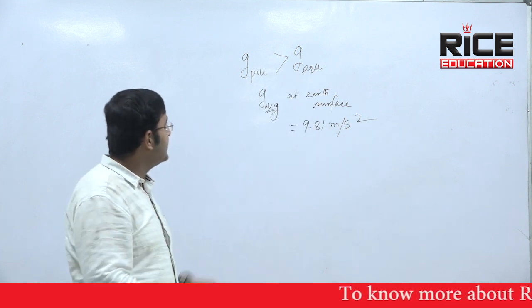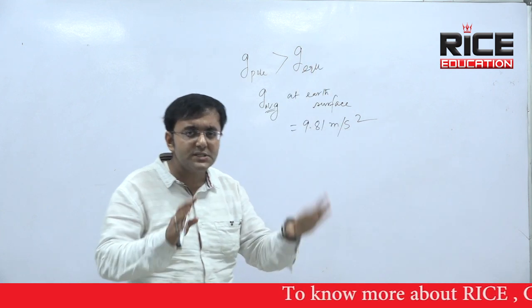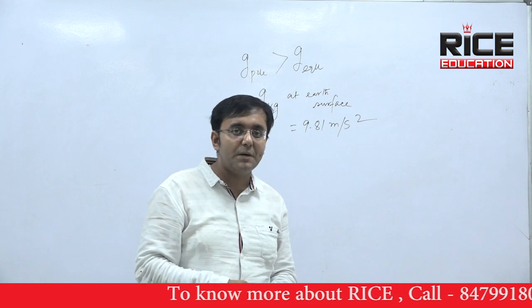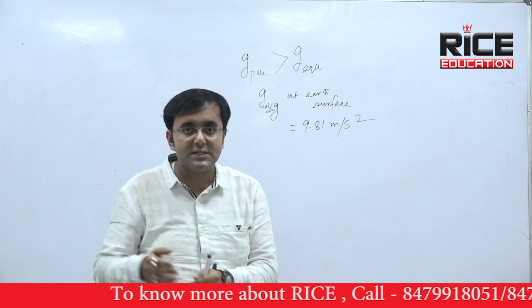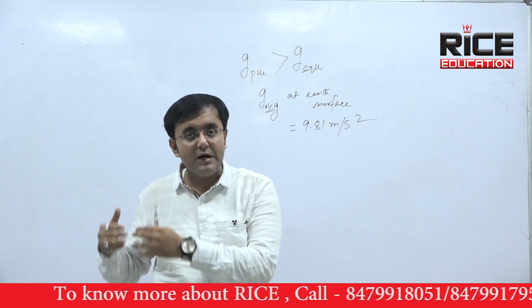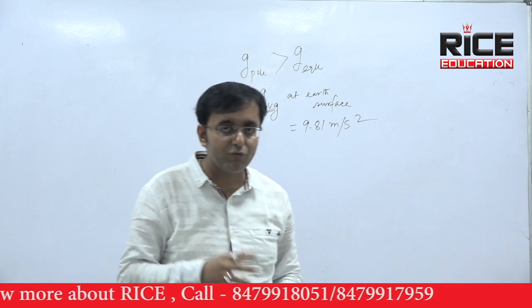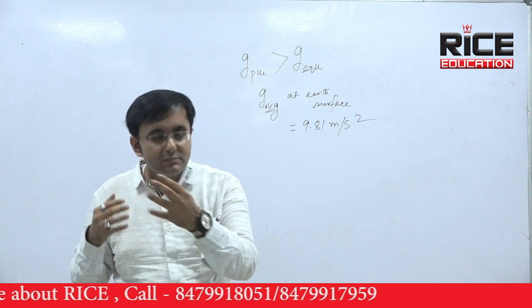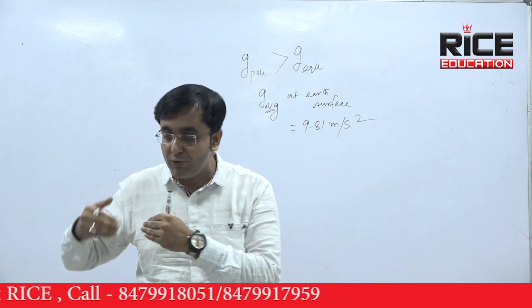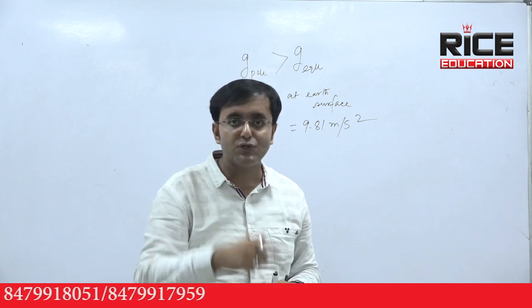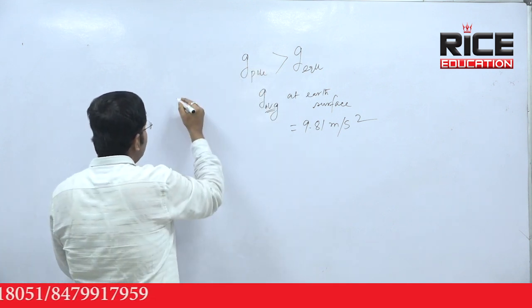Depending on this factor, a few questions are asked in the WBCS exam, CGL exam, and railway exams. Let me give you an example. Suppose this type of question is asked: a body has been moved from the equator to the pole. How will its weight change? The answer is very easy. When you move from equator to pole, as g increases, your weight will increase, because weight depends on gravitational pull.